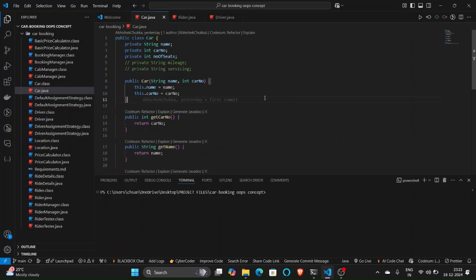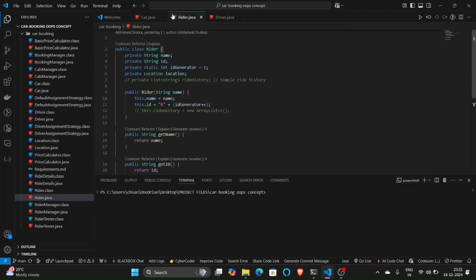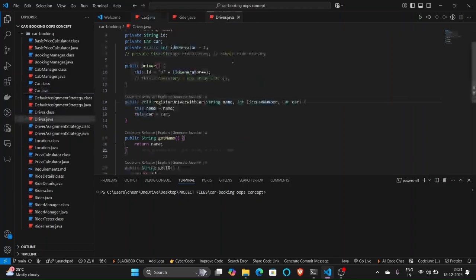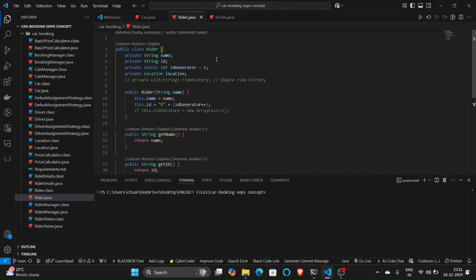Our solution focuses on building a modular object oriented system based on three foundation classes, which I had mentioned before: the rider, the car, and the driver class. The rider class represents the customers who book the cabs, and the rider should register so that he could be seen by the cab driver, who could take him to a particular location.